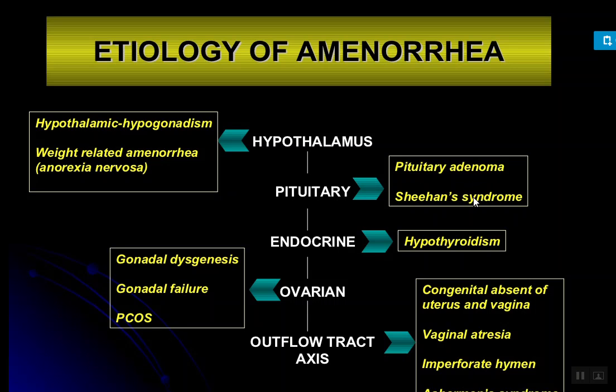The rest of the conditions: first, prolactinemia. Prolactin, you know, is a hormone responsible for the secretion of breast milk.